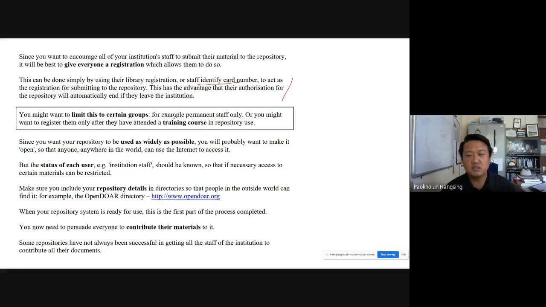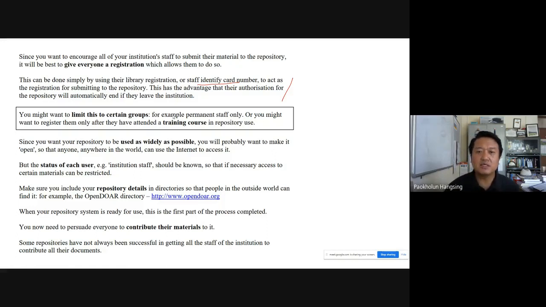For example, in a university, if your policy decision is to allow access not only to the university community but beyond that, then you may like to make your institutional repository open, just like any open access repository, so that anyone in the world who has an internet connection can use it.